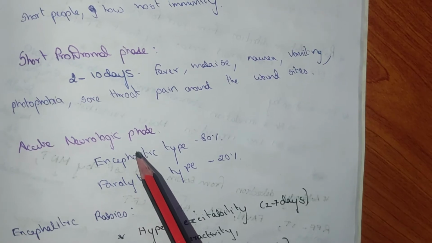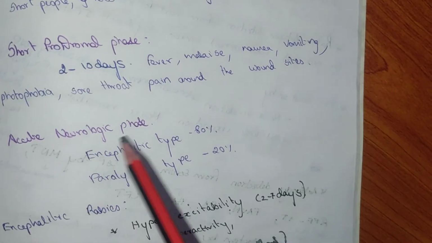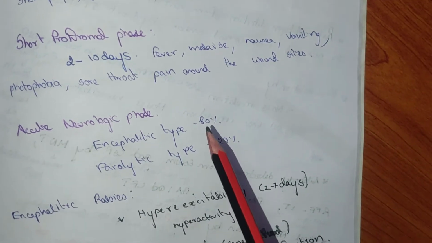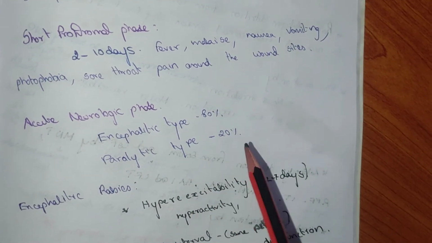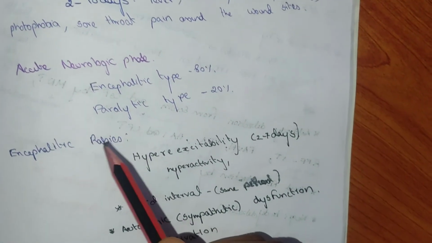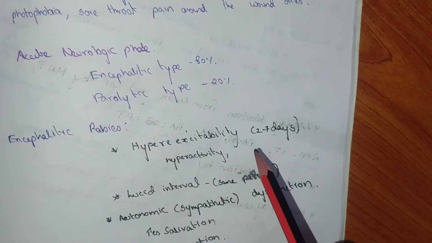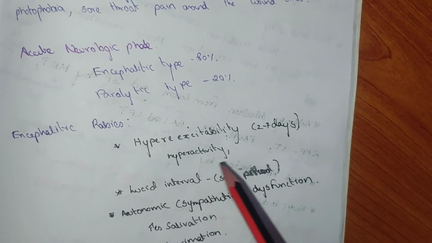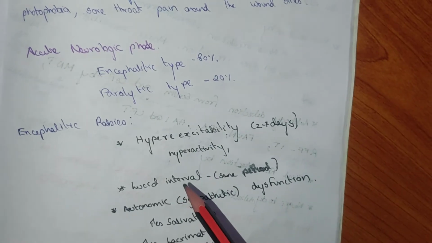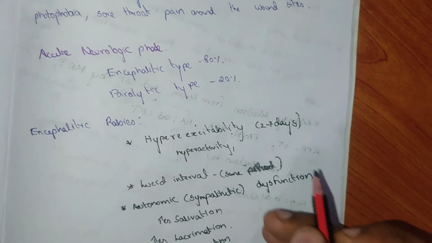Acute neurological phase: encephalitic type and paralytic type. Mostly it is the encephalitic type, which is 80%, and the paralytic type is 20%. In encephalitic rabies there is hyperexcitability for 2 to 7 days. The patient looks very hyperactive, followed by a lucid interval.